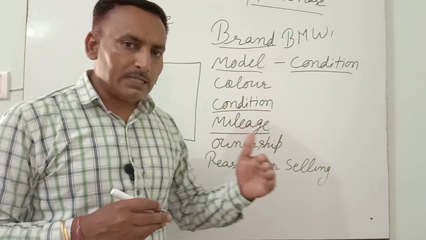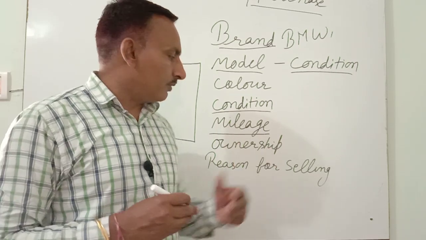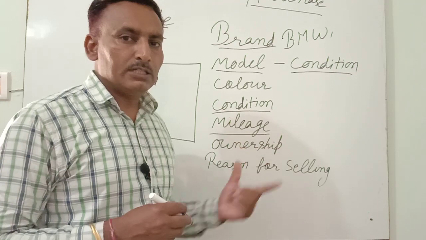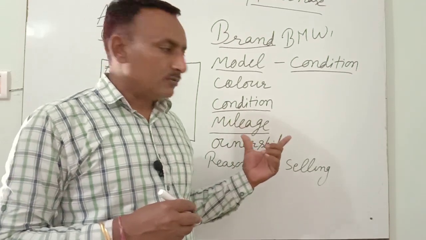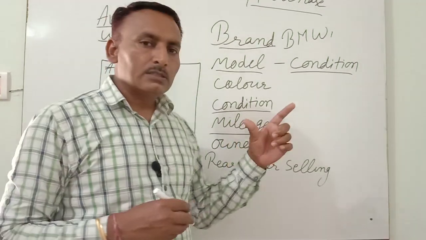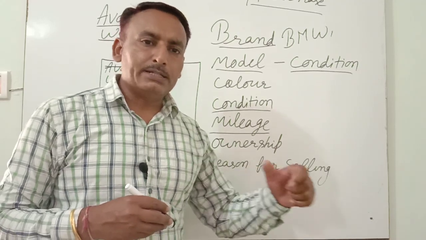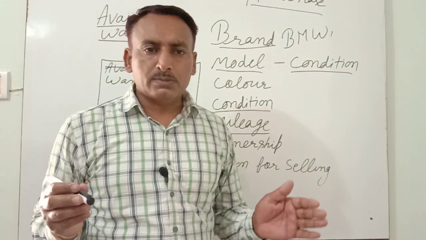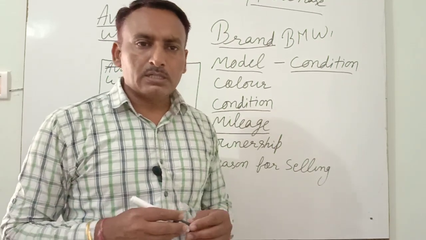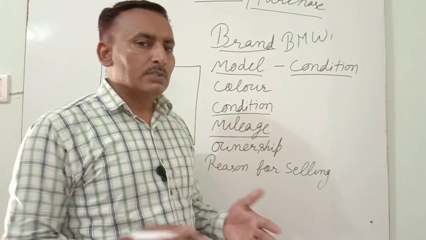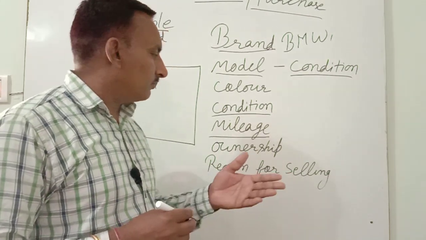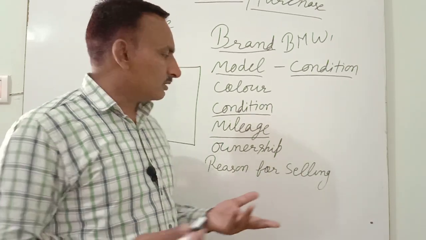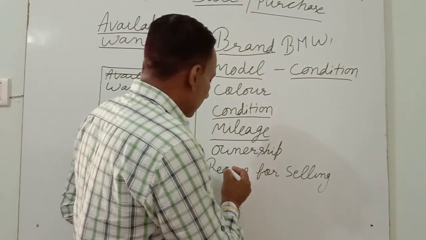To highlight it in a good way, so that it can be sold easily, you can write ownership as one hand driven, or lady driven, doctor driven, because they do not have to move very far away. If a businessman is there, he moves his vehicle miles away. But a doctor or others just go to nearby places.